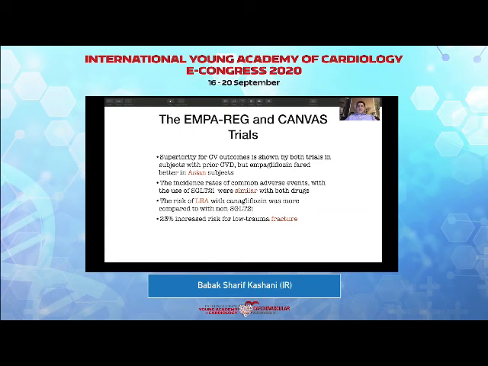There were slight differences. For example, empagliflozin was a little bit better in Asian subjects, and there were some different kinds of complications. For example, a slight increase in lower extremity amputation was seen with canagliflozin, but altogether, the SGLT2s had a very good profile when they were used in patients with heart failure.